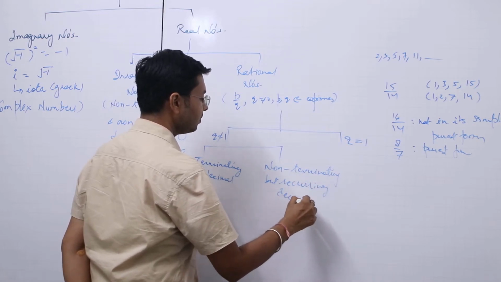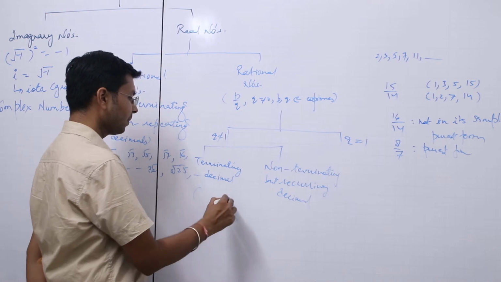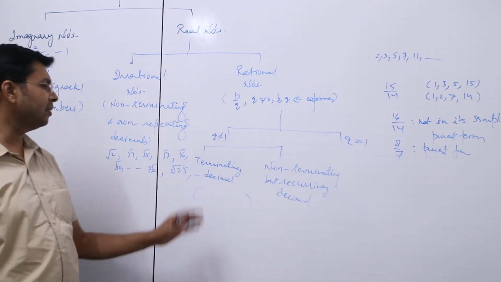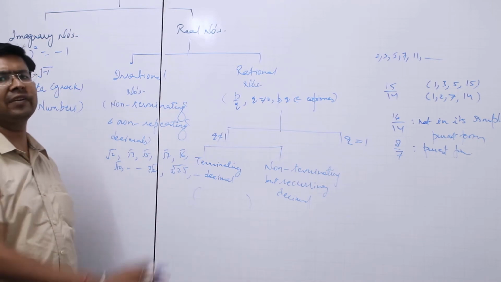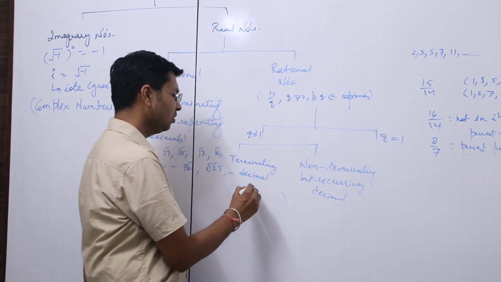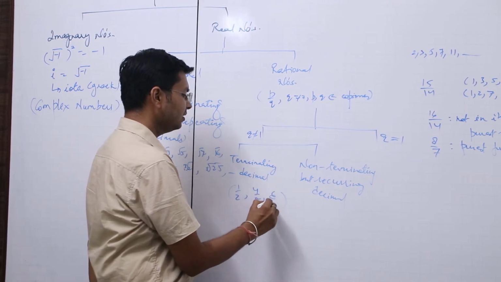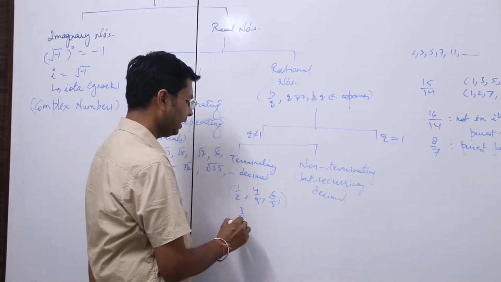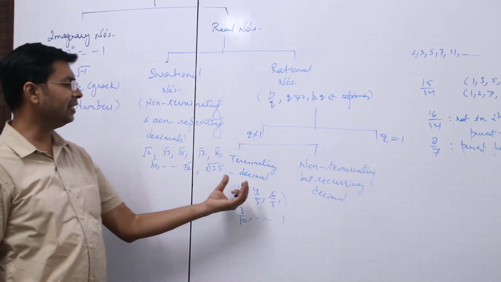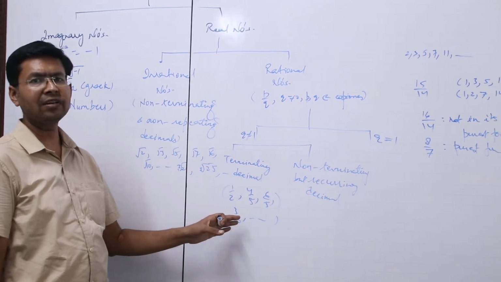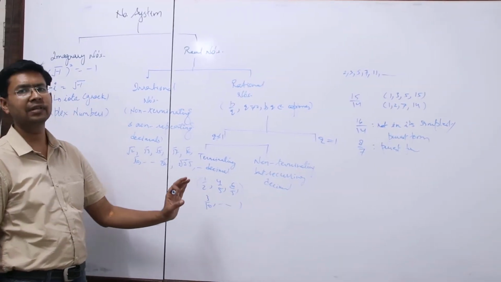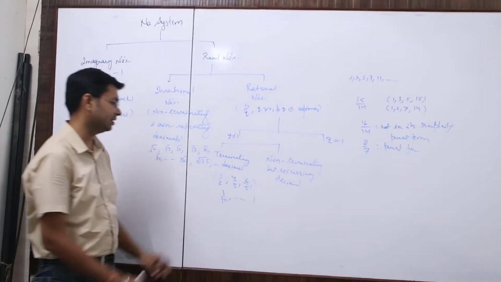What do we mean by terminating decimal? Terminating decimal means when we divide them, at some point they will come to an end. The remainder will become 0. For example, 1 by 2, 4 by 5, 6 by 5, 3 by 10 and so on. You can see that in this type of numbers, in the denominator we will have either 2 or 5 or both, or their higher powers, and nothing else.